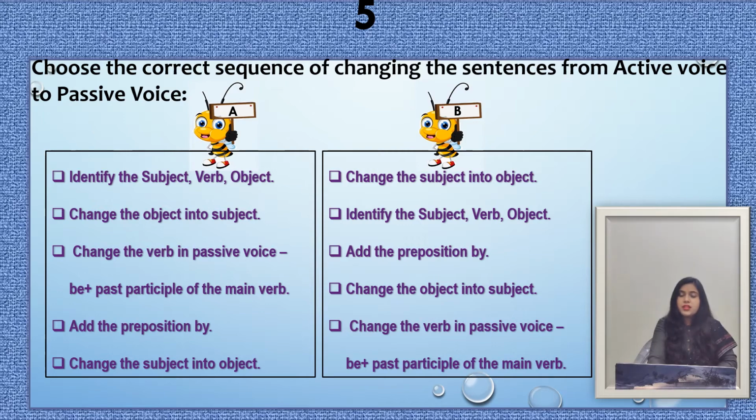And the option B, first change the subject into object. The second step is identify the subject, verb and object. The third step is add the preposition by. The fourth step is change the object into subject. And the fifth step is change the verb into passive voice, be plus past participle of the main verb. So these are the steps in option B. And now you will have to choose the right option here, and your time starts now.